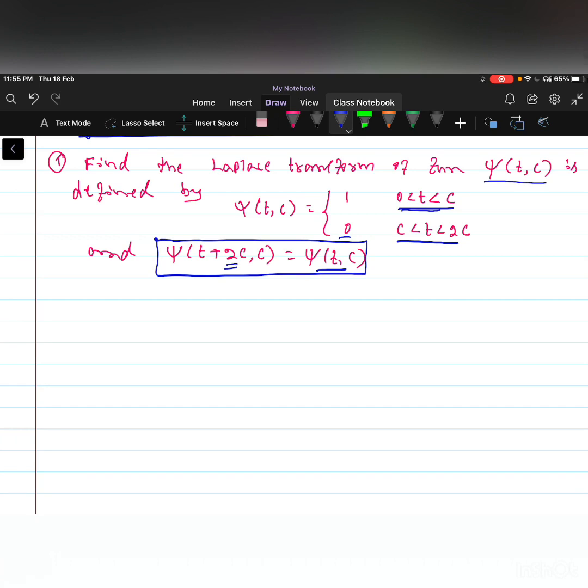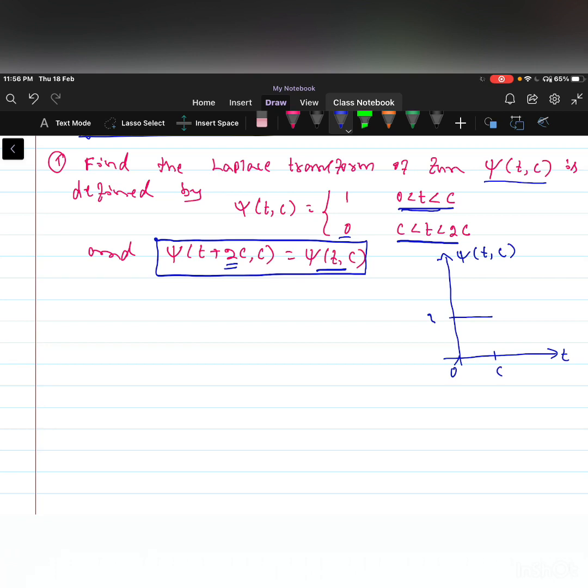Now let us plot the function in the coordinate system. On the x-axis you consider the time t, and on the y-axis you take the function psi of t comma c. For the interval 0 to c, the function is 1.